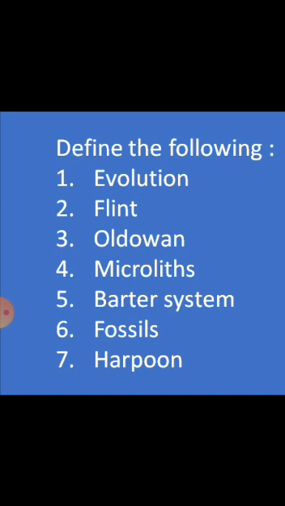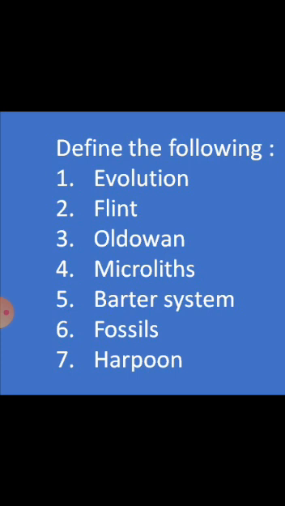Then fossils, given on page number 16. What are fossils? Preserved remains of animals or plants from the past. Then harpoon, given on page number 24. What is harpoon? A long spear-like weapon used for fishing.